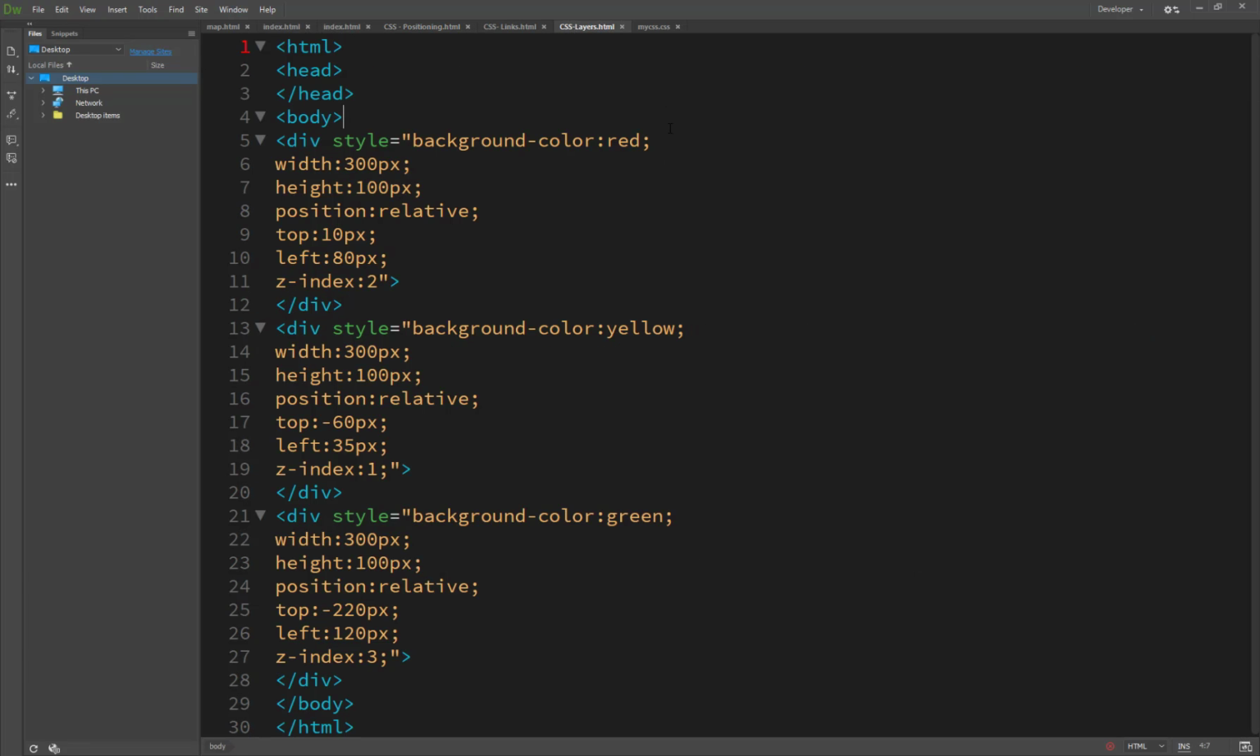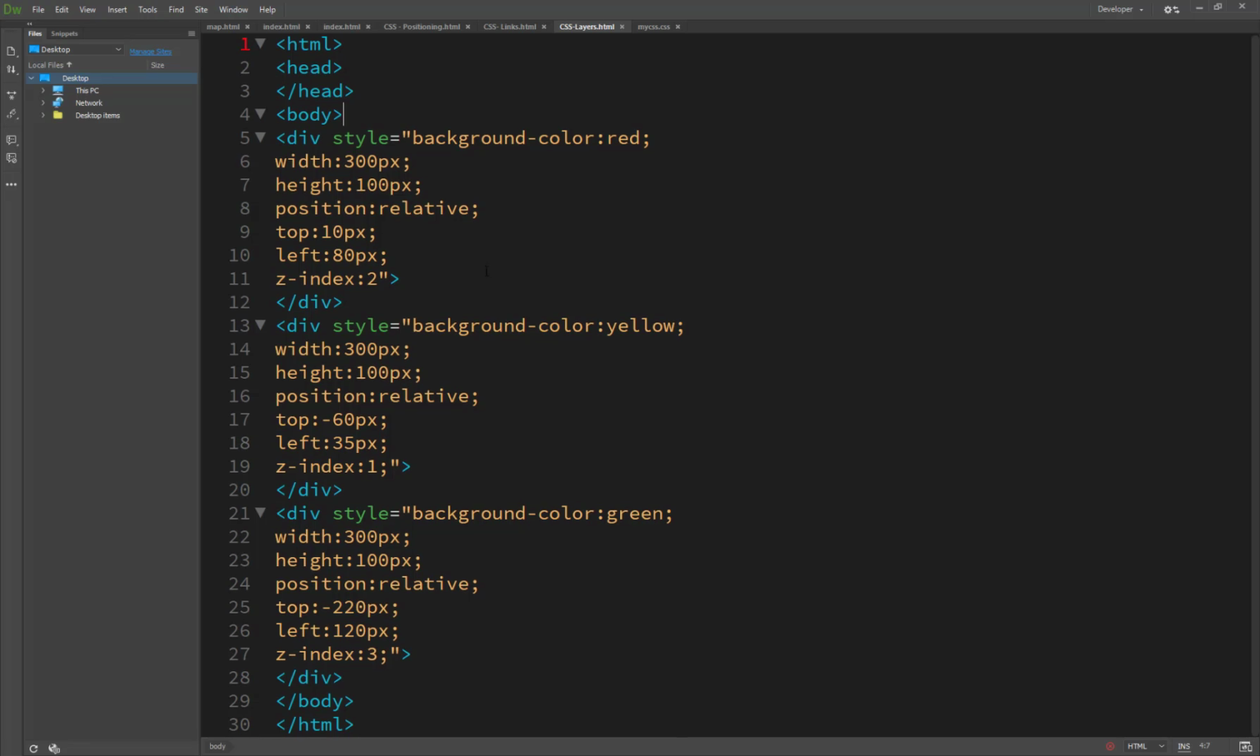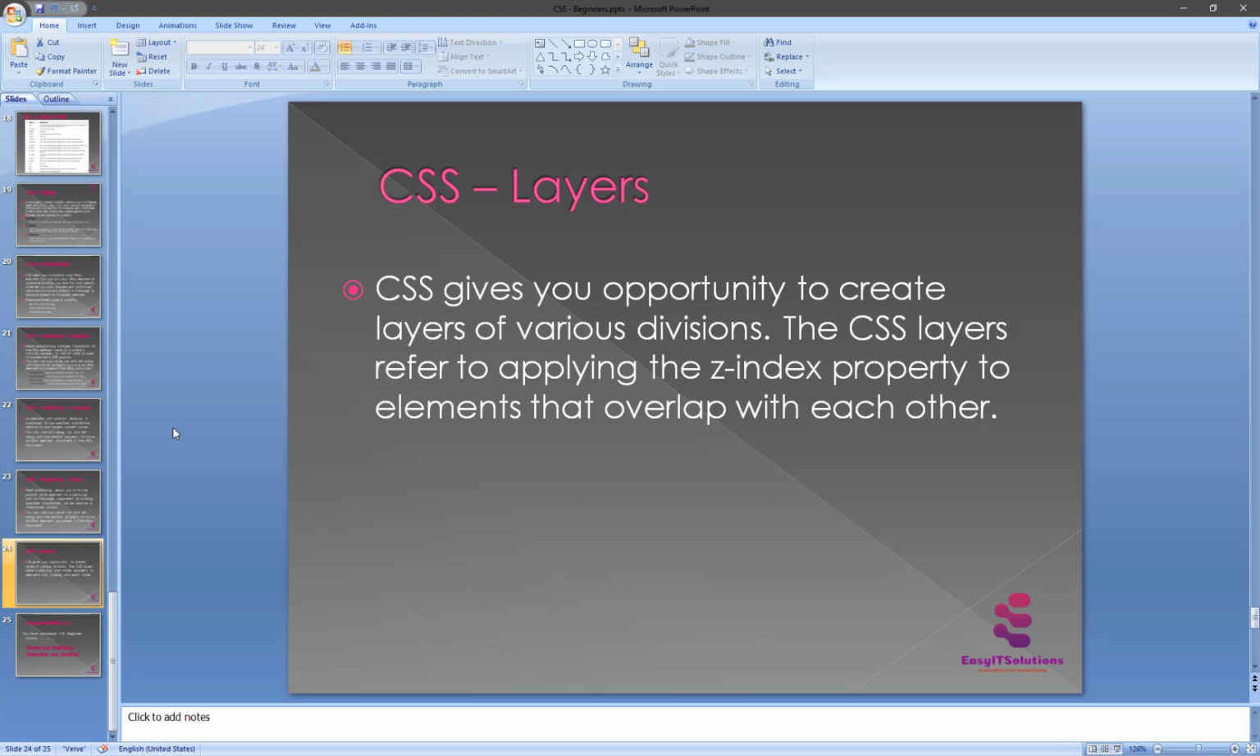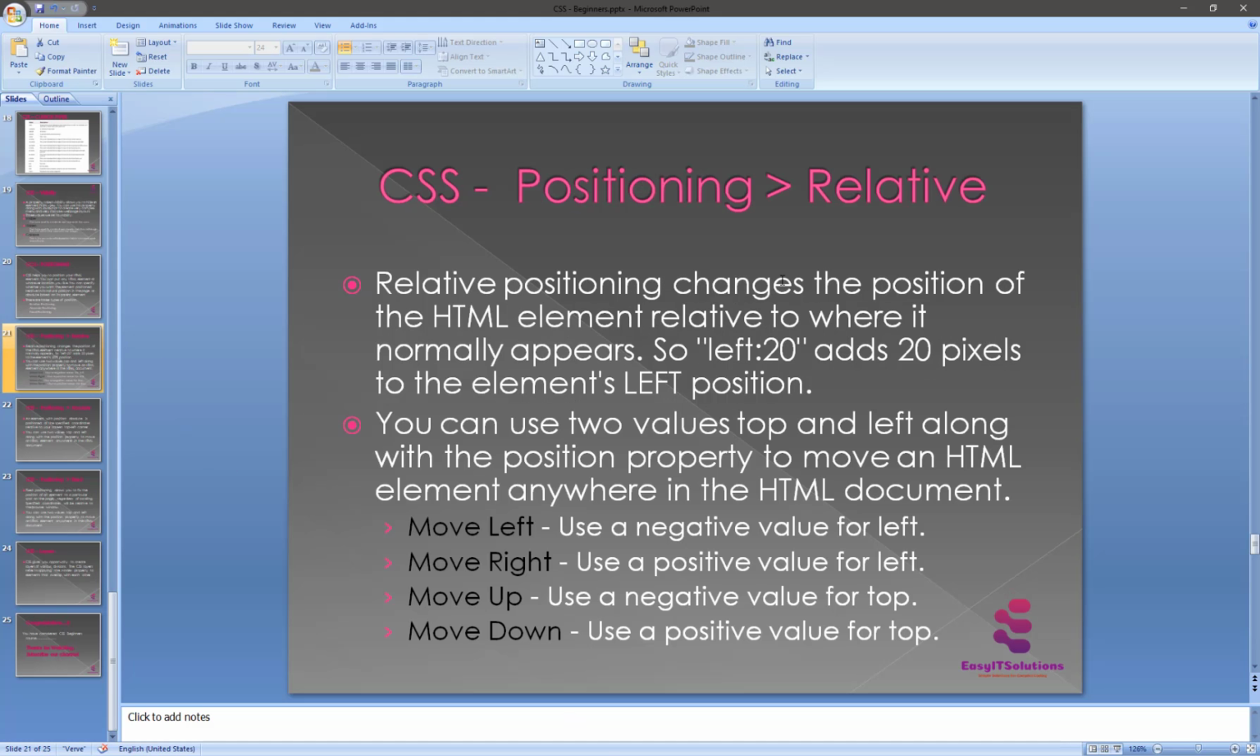So how to create layers in CSS. Here I have just created the divs. Here are three divs: first, second, and third div. I've used the inline CSS property here, and I just set a background color and a z-index, with position relative, because I have already told you that the relative position is an element's HTML position relative to where it normally appears.